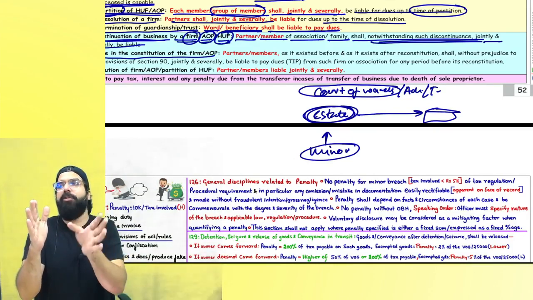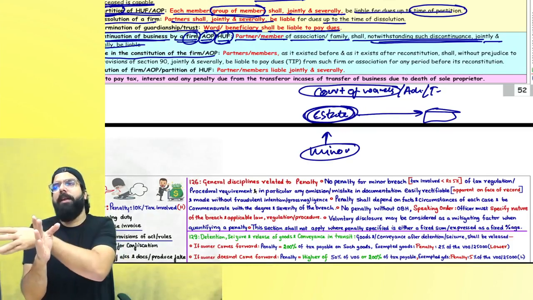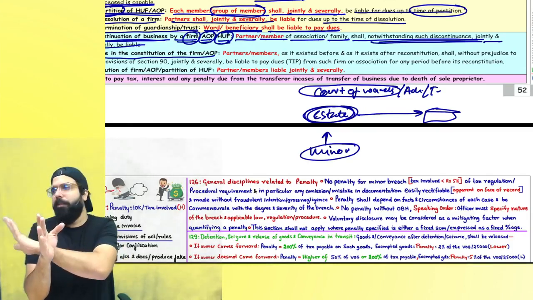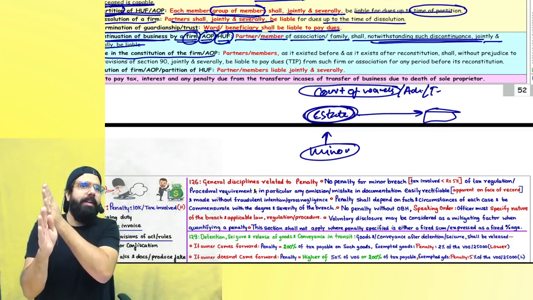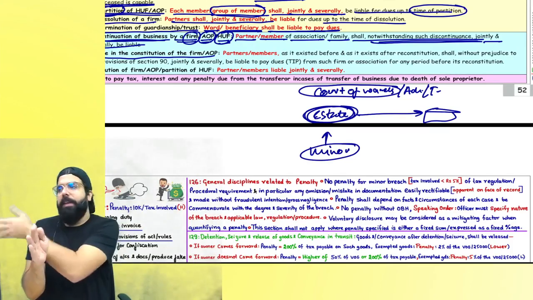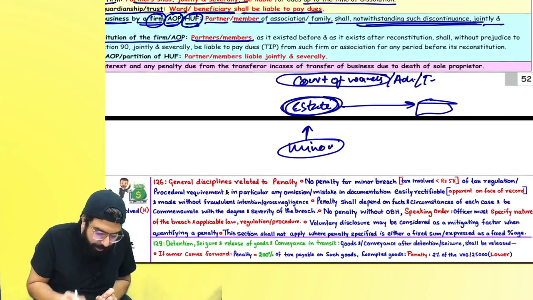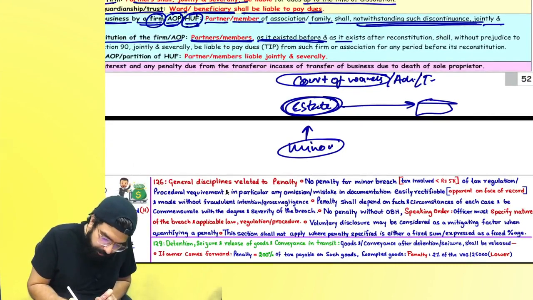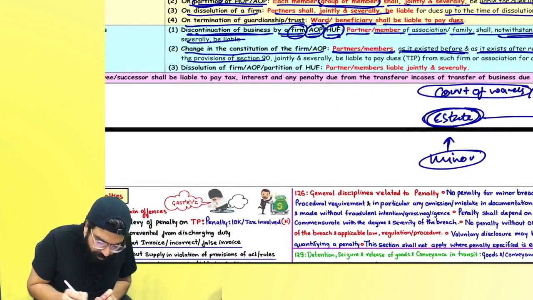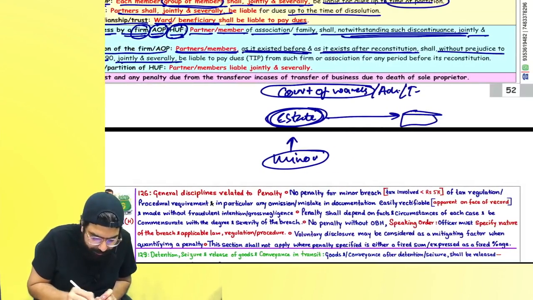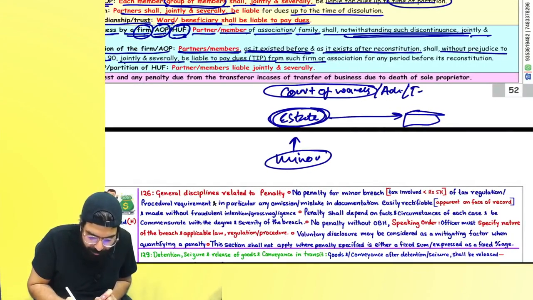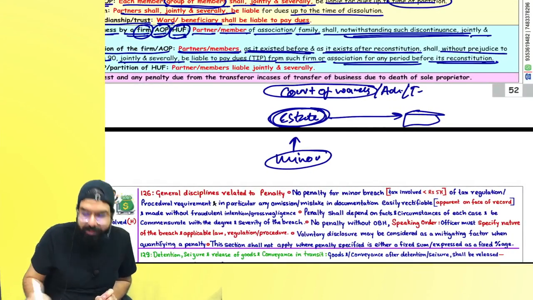Change in constitution means, in the partnership, another partner has come in and one partner has gone. In that scenario, till this date, who will be liable? These old partners, after that, the new partner. Same as retirement type. Partners or members as it existed before and as it exists after shall be liable, without prejudice to section 90, jointly and severally to pay the dues of such firm for any period before its reconstitution.